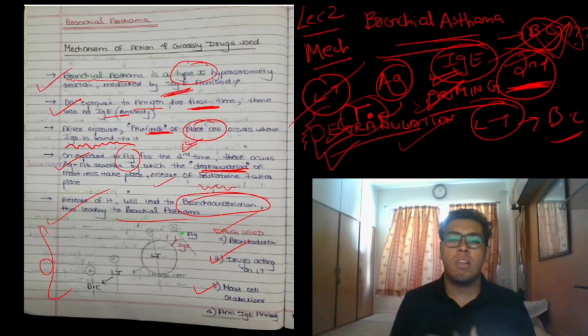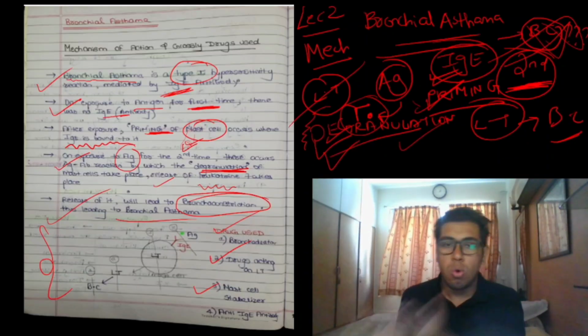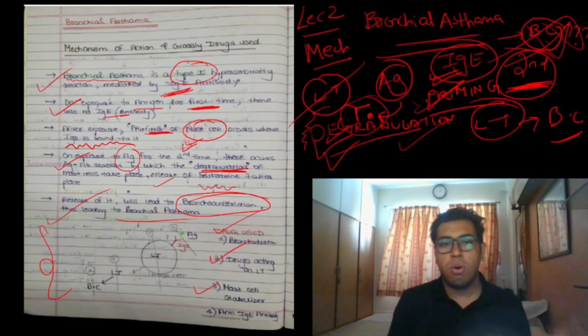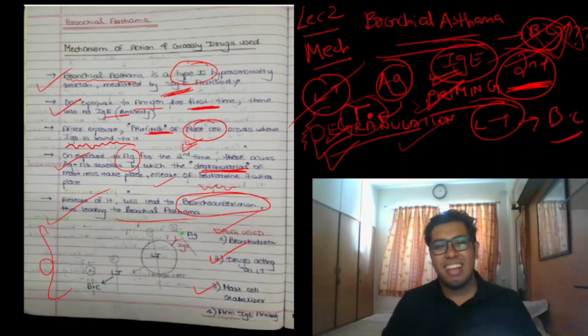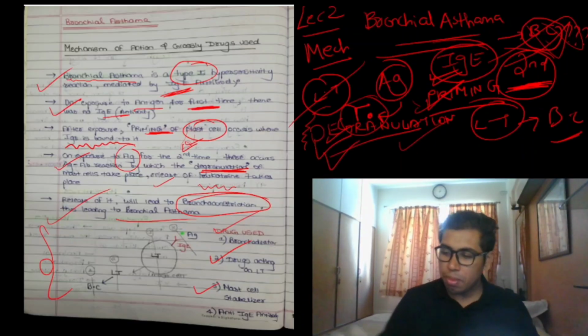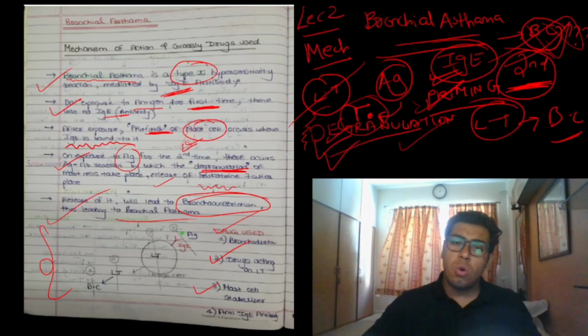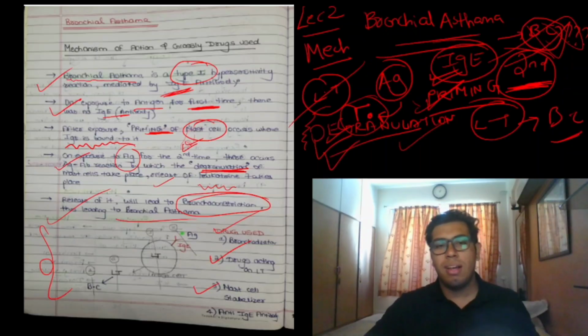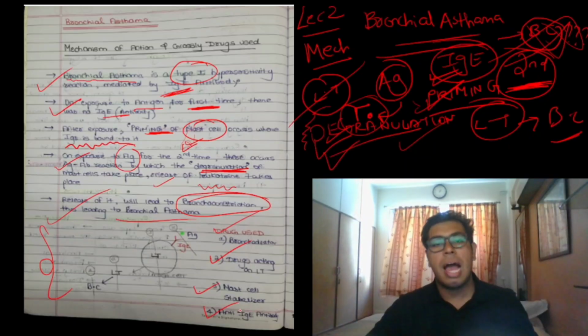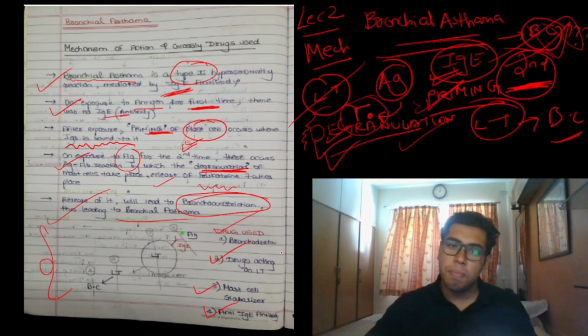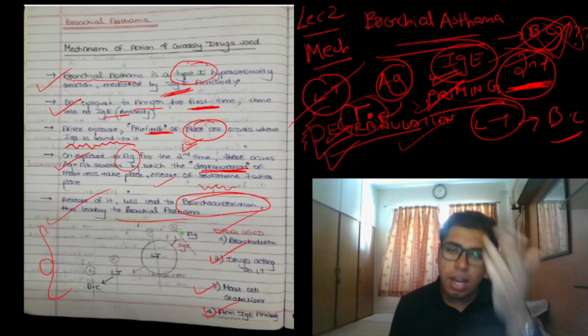I will give mast cell stabilizers, so that leukotriene is not released and does not cause bronchoconstriction. Okay. Let's say I don't have mast cell stabilizers as well. What will I give? Anti-Ig antibody. I will give the fourth class, that is the anti-Ig antibody, so that there is no antigen antibody reaction.